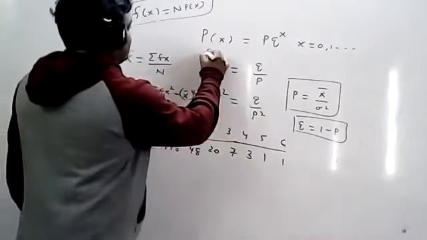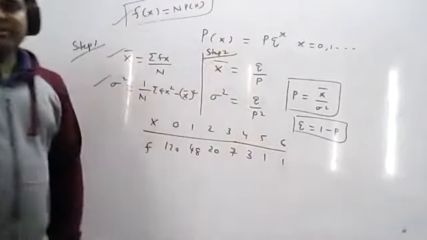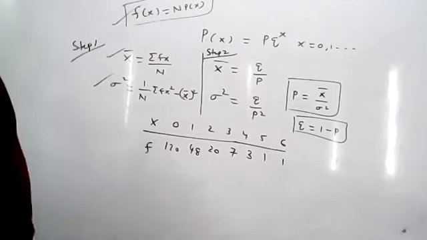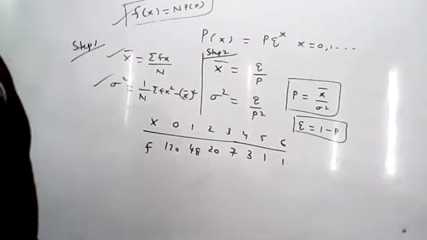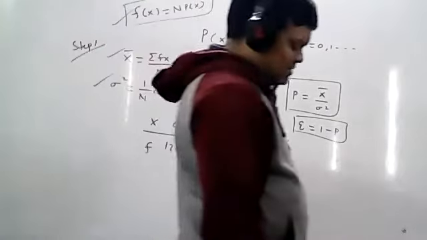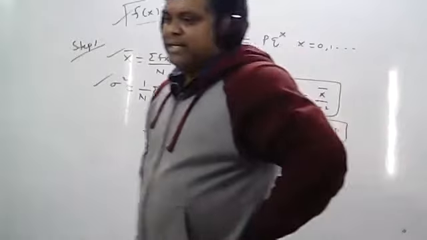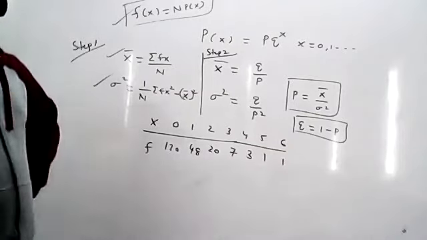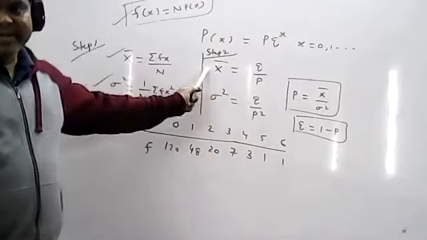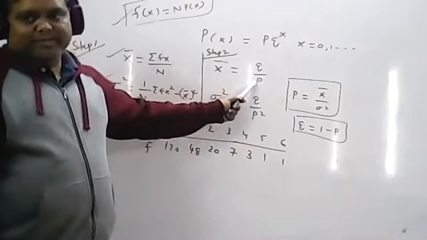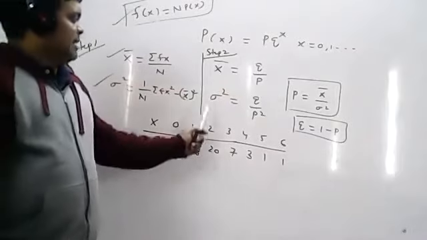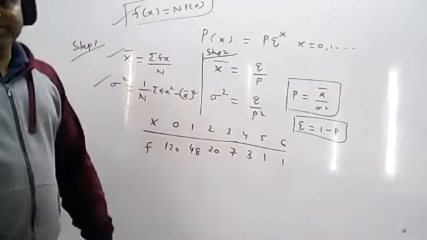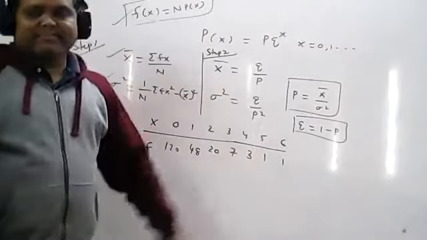Next, step number 2. We know that the mean and variance of geometric distribution are given by x bar equal to q by p, and sigma square equal to q by p square. These are the formulas.